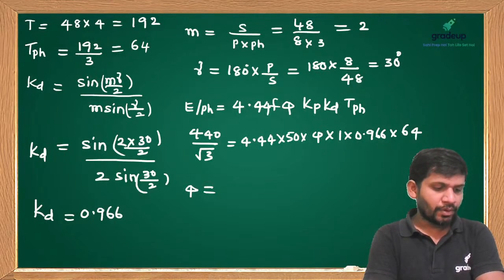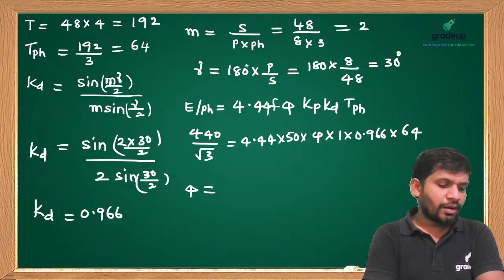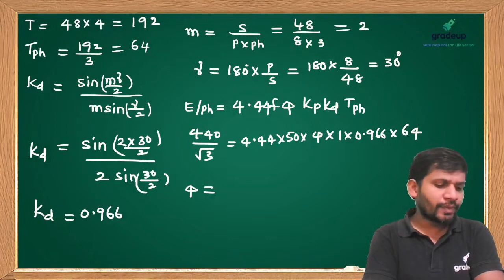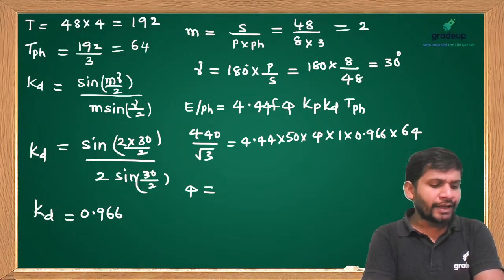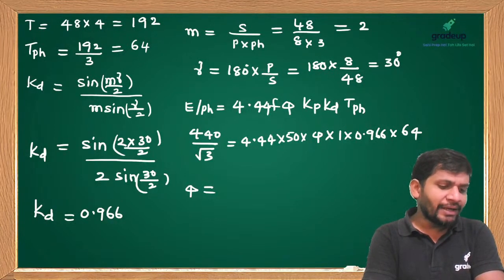Manikanta asks how harmonics are reduced. That I told in the previous session. There is short pitched winding and there is distributed winding. In a short pitched winding, by maintaining the short pitch angle, we can eliminate the nth order harmonic.